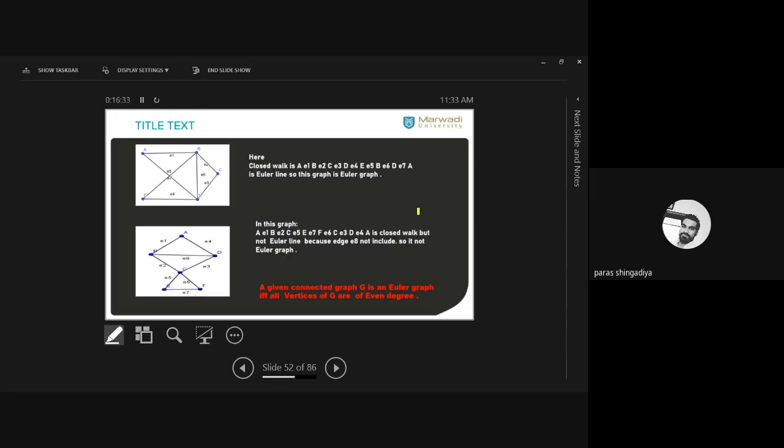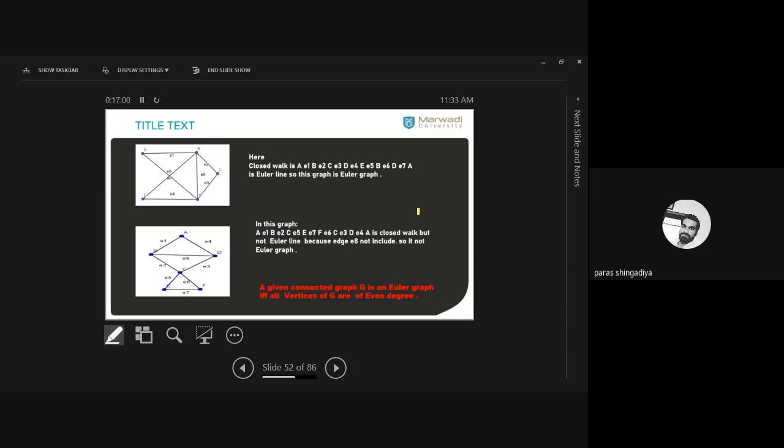Clear? So if it covers all the edges exactly one time, then it is called an Euler graph. If it does not include all the edges exactly one time, then it is not an Euler graph. If we remove it, then it will be an Euler graph.